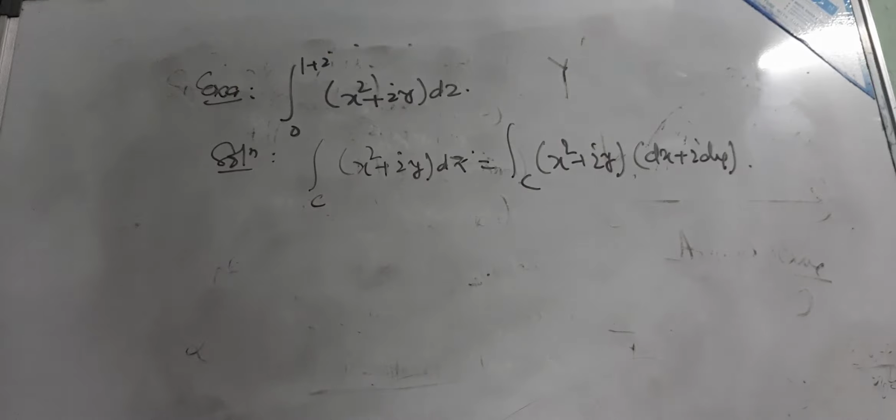We can write dz equal to dx plus i dy. First we separate into real and imaginary parts, so this becomes the integration of x square dx,